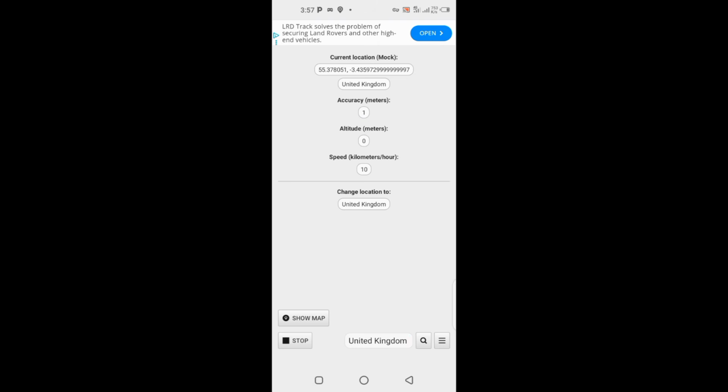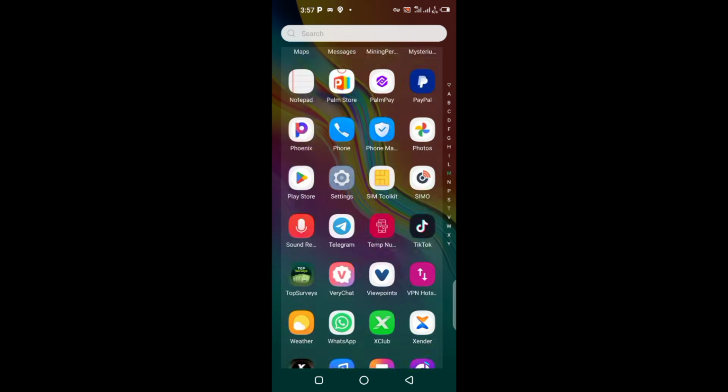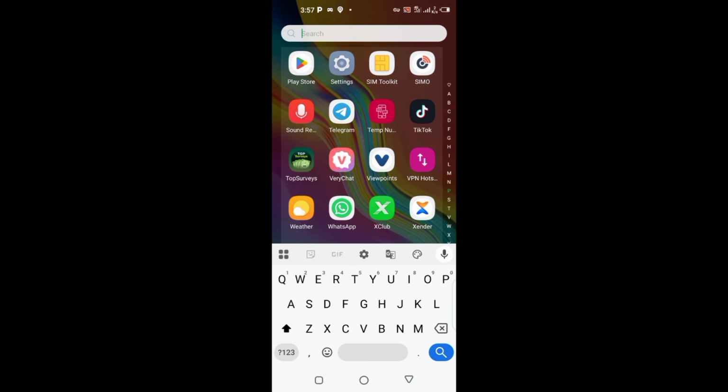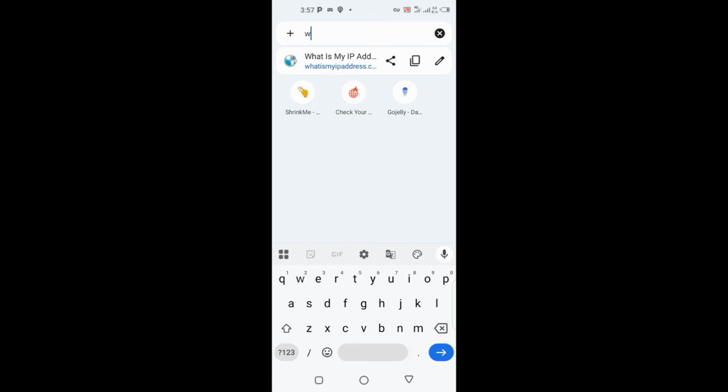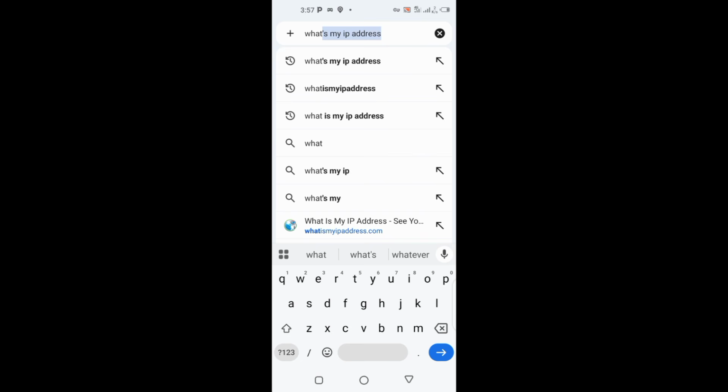So how do you confirm if you are in UK now? Go to your Chrome browser and search for what is my IP address.